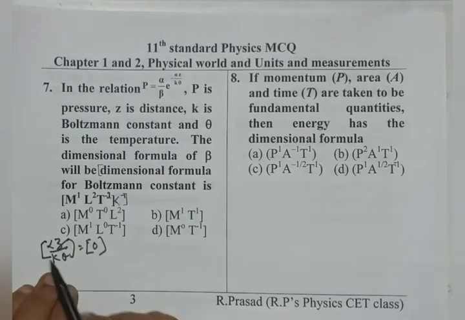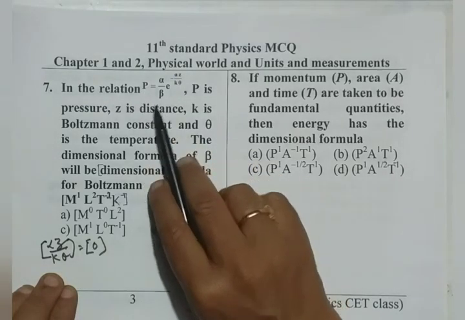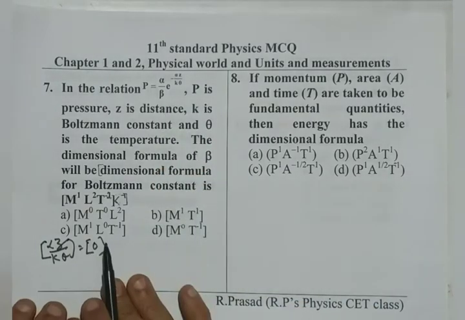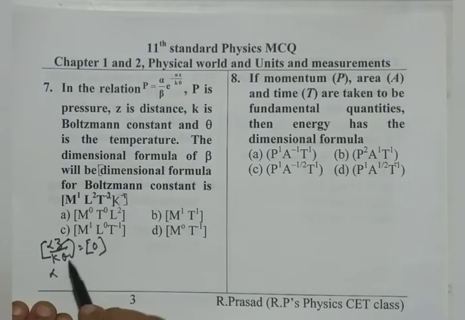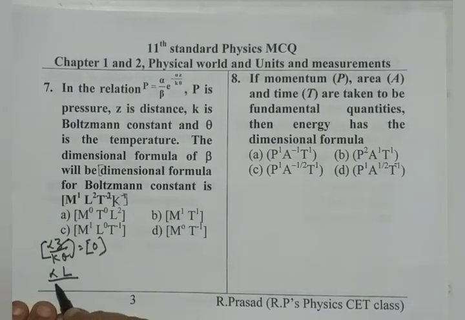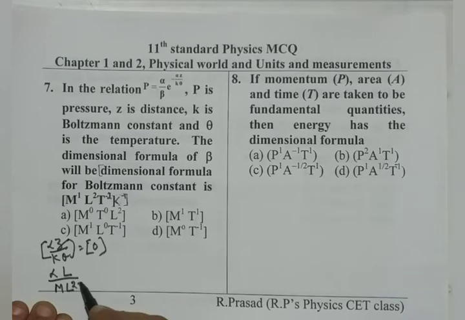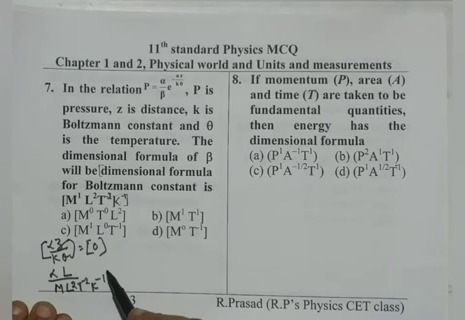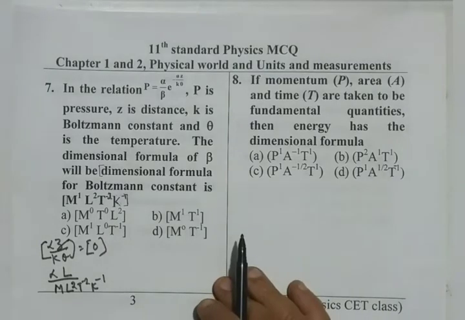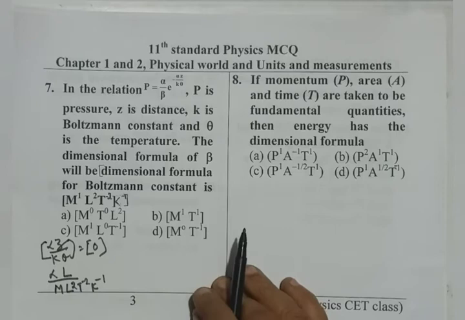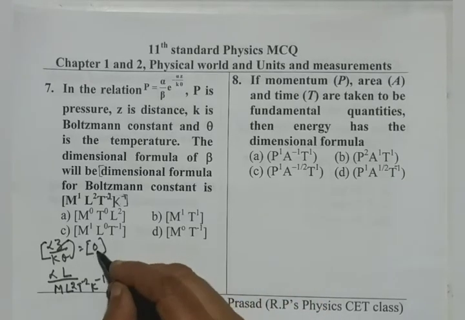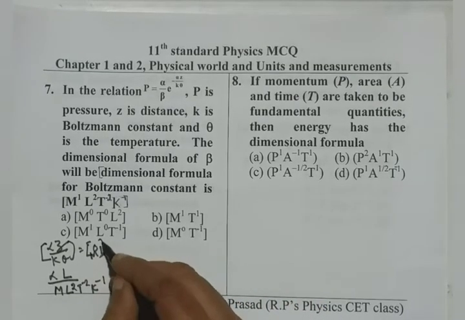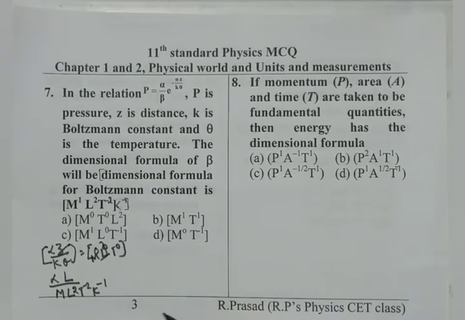From this, we can calculate alpha dimensions and we know the pressure dimension. Substituting, we get beta dimension. So, we substitute everything. Alpha, Z is distance, so L, K we are given Boltzmann constant, M L square T to the power of minus 2, K to the power of minus 1. So, must have 0 dimension. That means M to the power of 0, L to the power of 0, T to the power of 0.